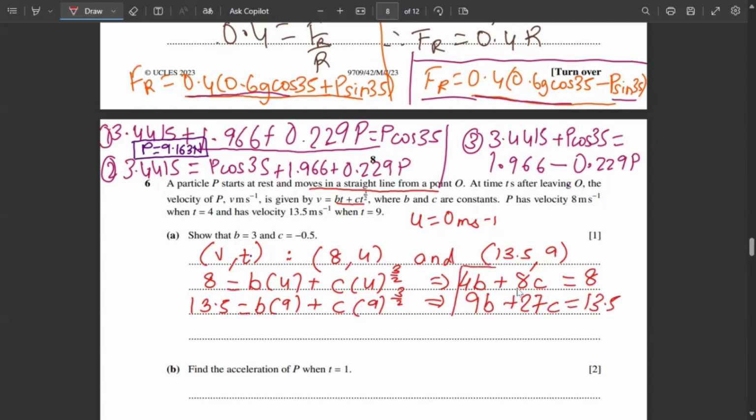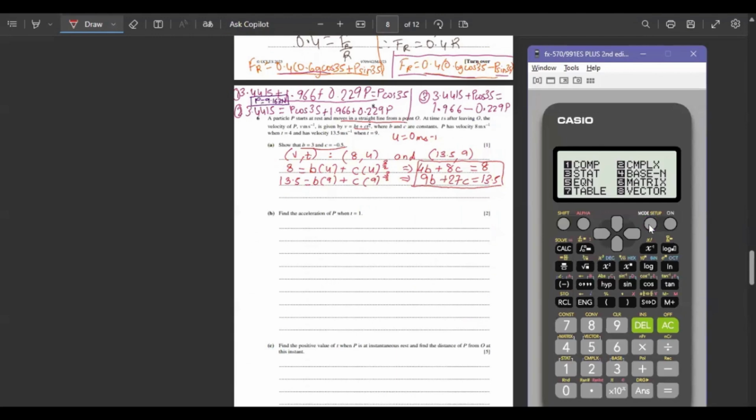Now I will put these values in the calculator because this is a simultaneous equation right here, and I can find the value for b and c, which they have told us to show. How will I do this? First we'll have to select mode, then fifth equation, and then 1 because this is ax plus by plus c. So this gives us the simultaneous equation. So 4, 8, 8, 9, 27, 13.5. So the answer b is 3 and c is minus 0.5.